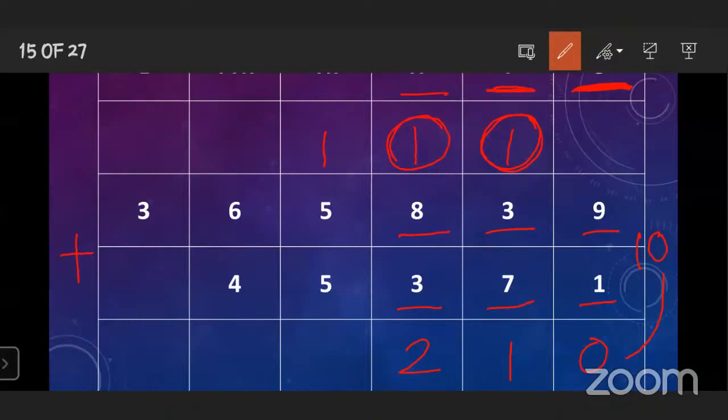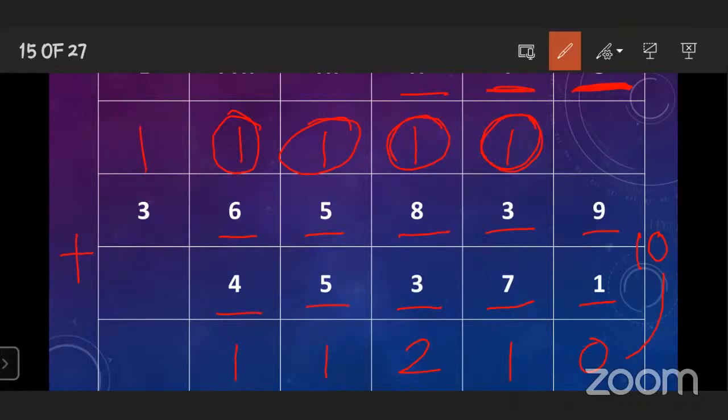Okay. Now come to the thousand place. Here 5 plus 5. 5 plus 5 is equal to 10. 10 plus 1 carry over is 11. So write down 1 here and 1 carry over. Okay. Now come to the 10,000 place. Here also 6 and 4 are given. 6 plus 4 is equal to 10. 10 plus 1 is equal to 11. Here also you have to write 1 down and 1 carry over.